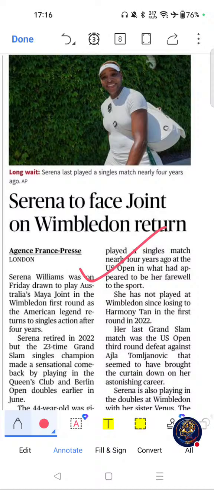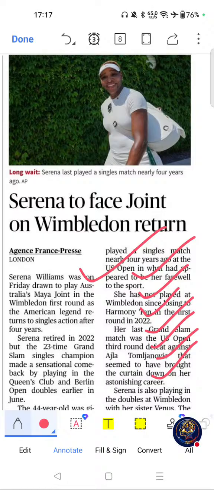Serena to face joint on Wimbledon return. Why this topic is important? Serena Williams is one of the most successful tennis players in history. Grand Slam tournaments and legendary athletes frequently appear in sports GK section, and this is relevant for SSC, banking, railway, and state public service commission exams also.